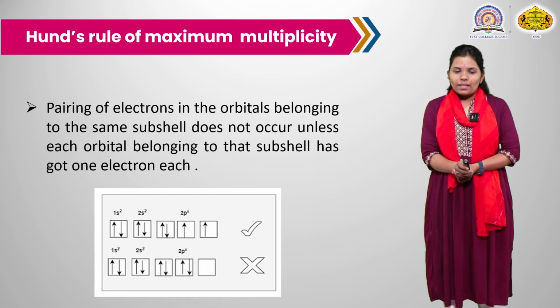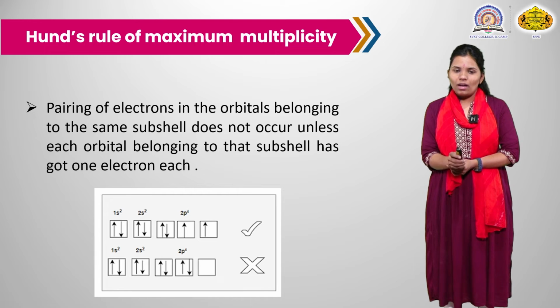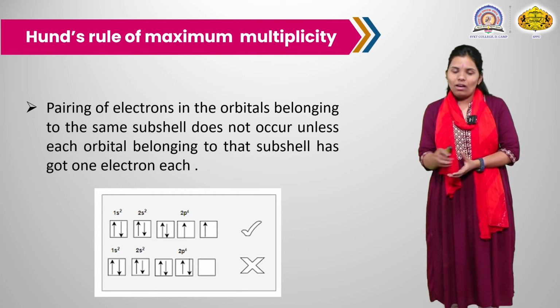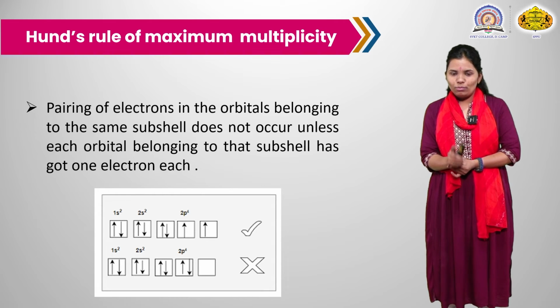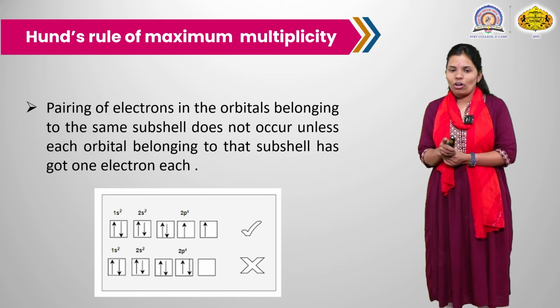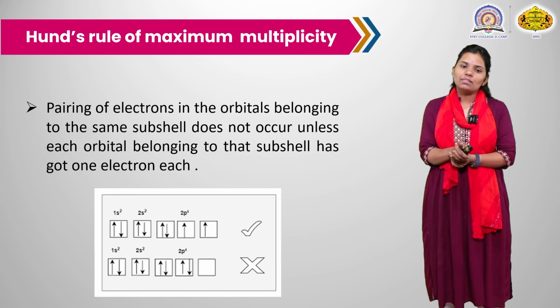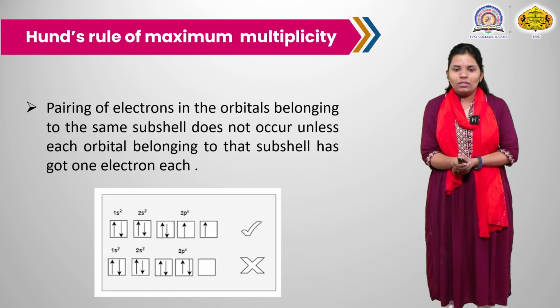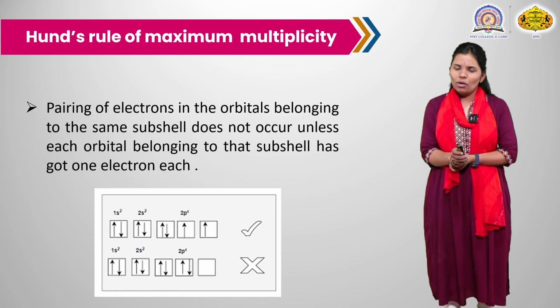According to the principle, electron pairing will happen only after all orbitals are singly filled. In 1s2 there are 2 electrons, and 2s2 also has 2 electrons. In the 2p4 energy level, electrons first fill each orbital, 1, 2, 3, and only next does pairing happen. In the first case, it is a correct filling with electrons of opposite spin.